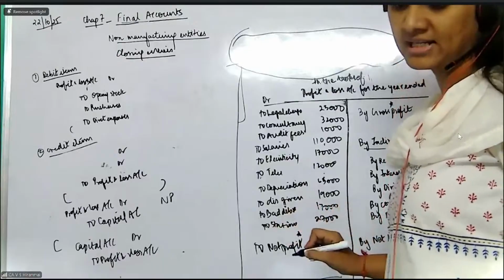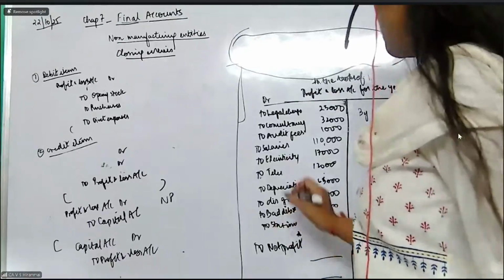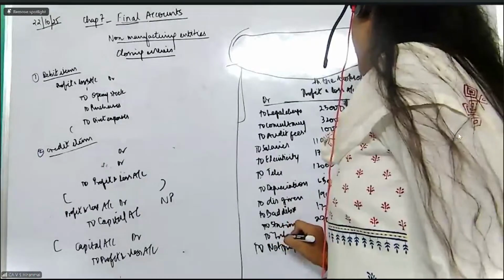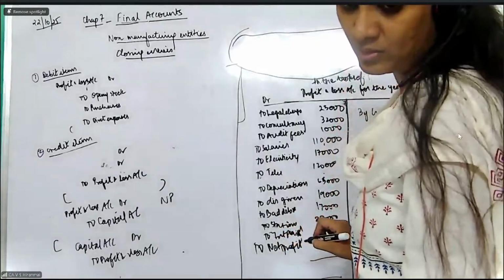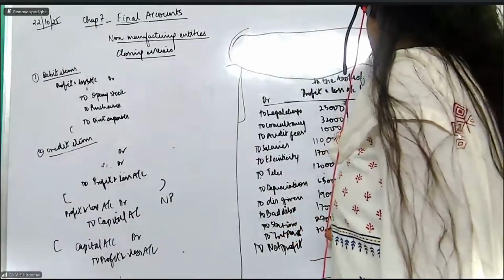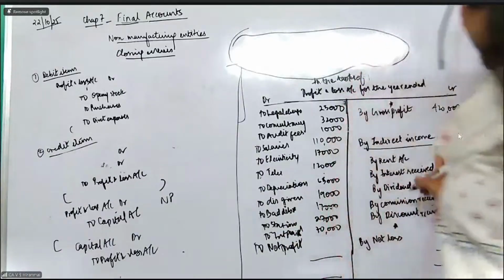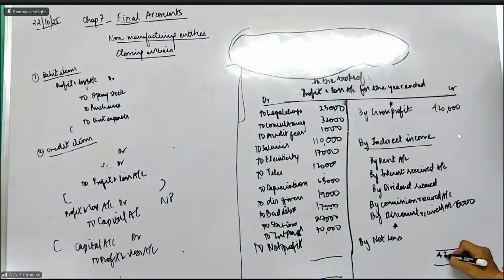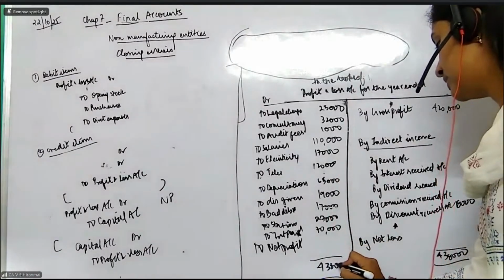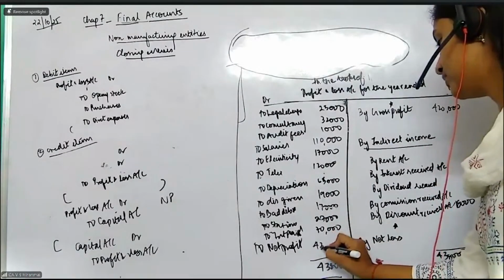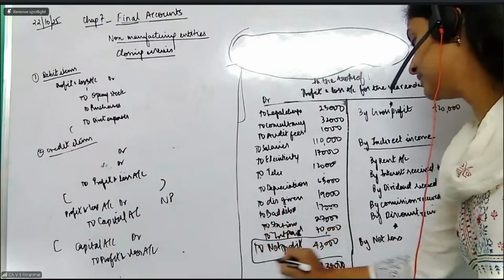And then the final expense, interest paid on loans, comes to 70,000. Clear everybody? So it will be 4,38,000 total. And here the net profit value is 43,000.